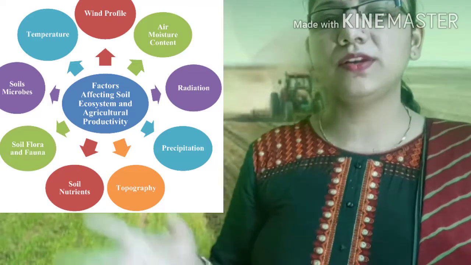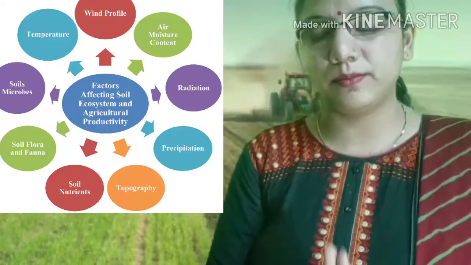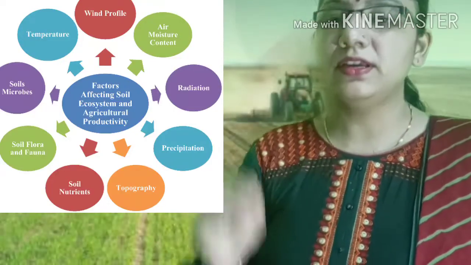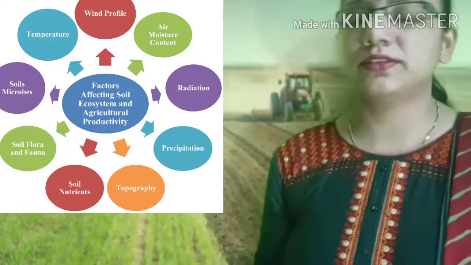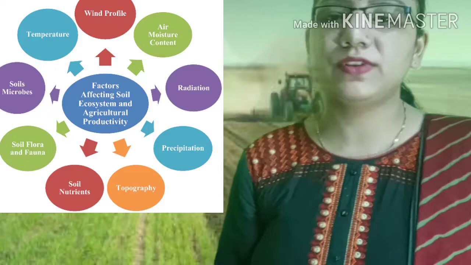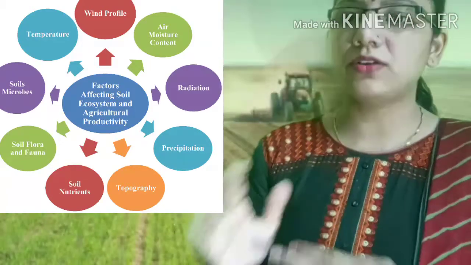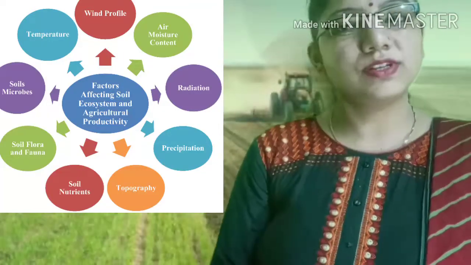So most probably we can say the main factor which is affecting agricultural activity is climate, and all the other four factors, which are relief and topography, soil, rainfall and temperature, also depend upon the climate only. So students, these are the physical factors.